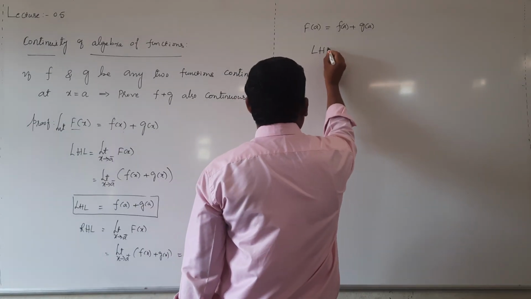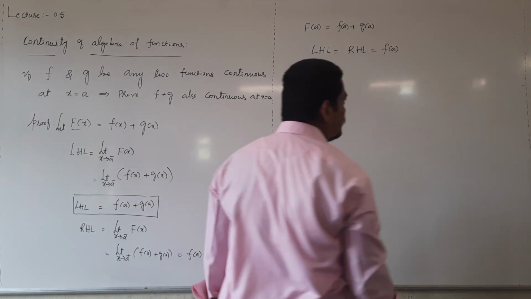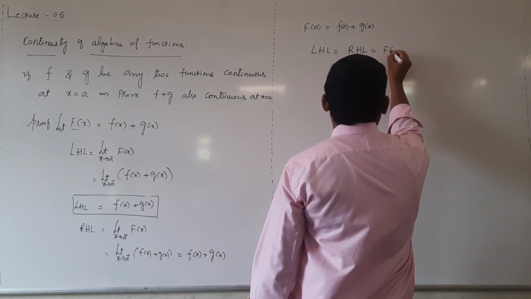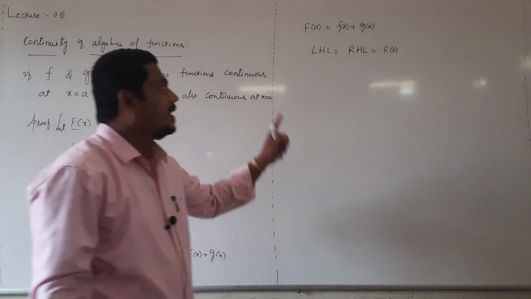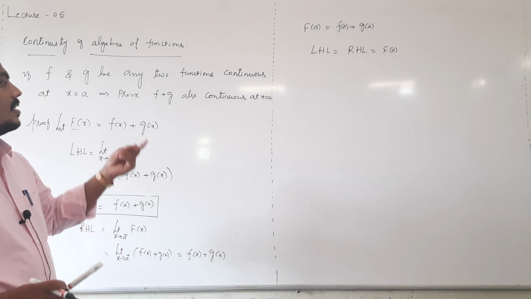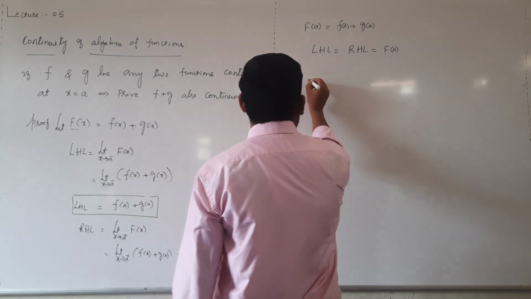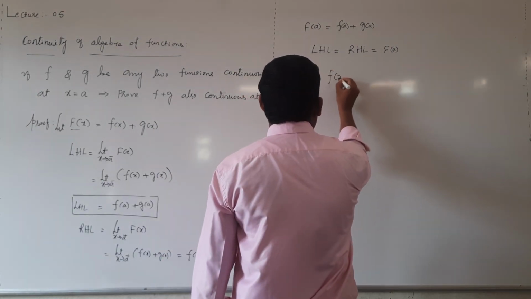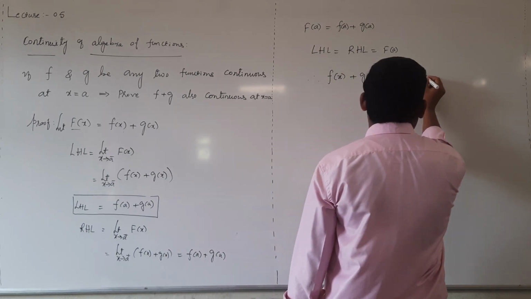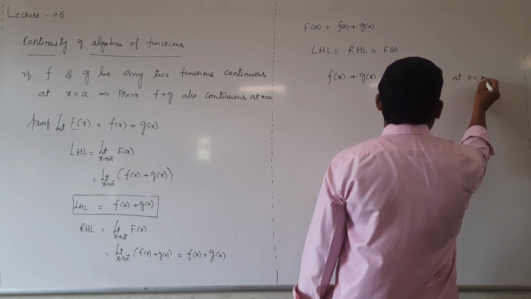Clearly LHL equal to RHL equal to capital F of a. Therefore, f of x plus g of x is continuous at x equal to a.